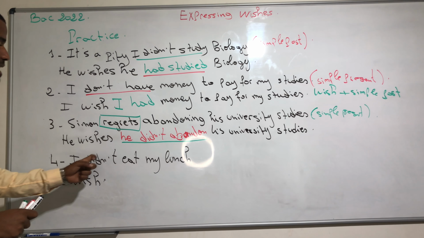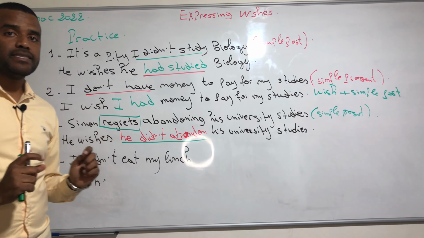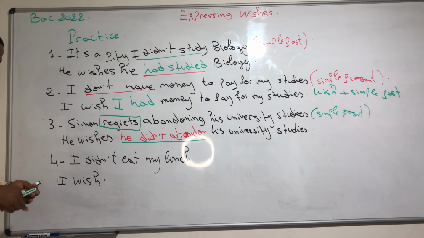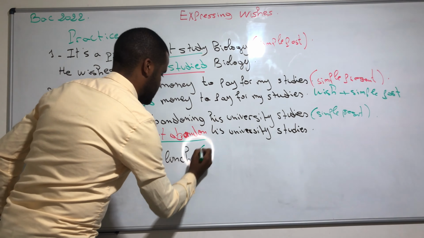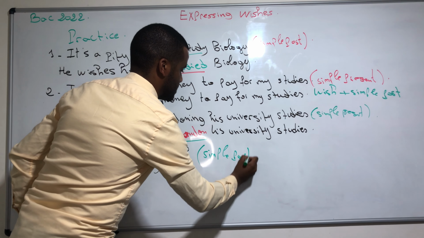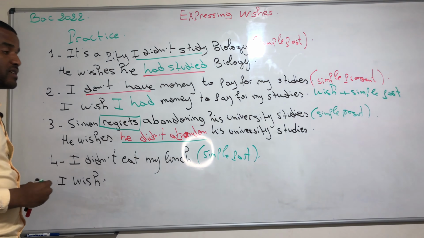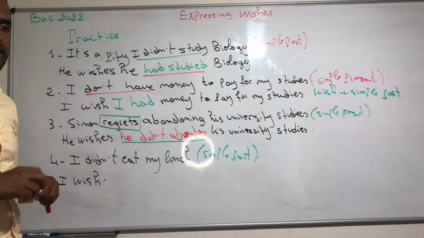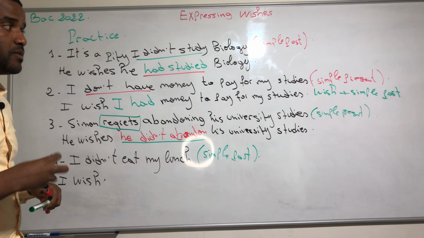So we move to the fourth one. We have: I didn't eat my lunch. When you read this sentence, it's in the simple past, therefore it's a past wish. What do you think we are going to follow?